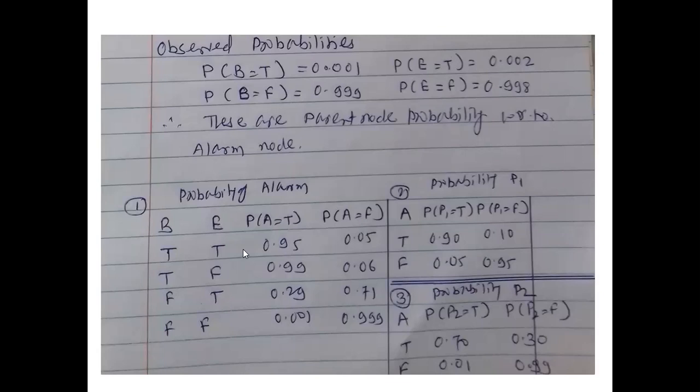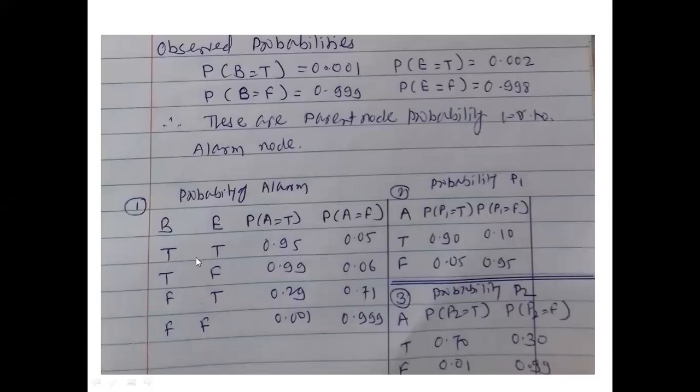Okay. Now the computation: the probability of alarming, with burglary and earthquake, the probability of alarming is true and the probability of alarming is false.